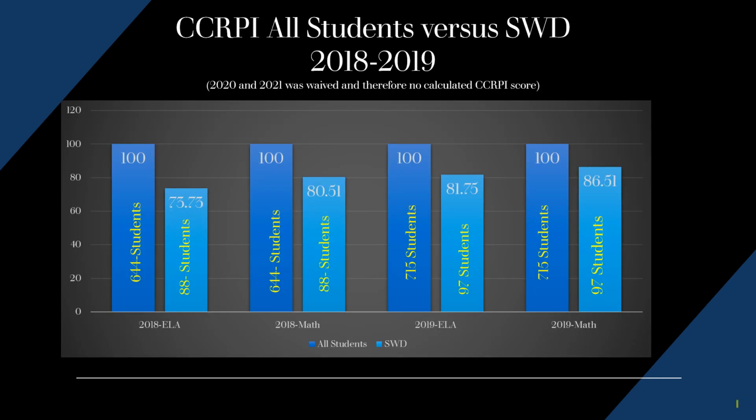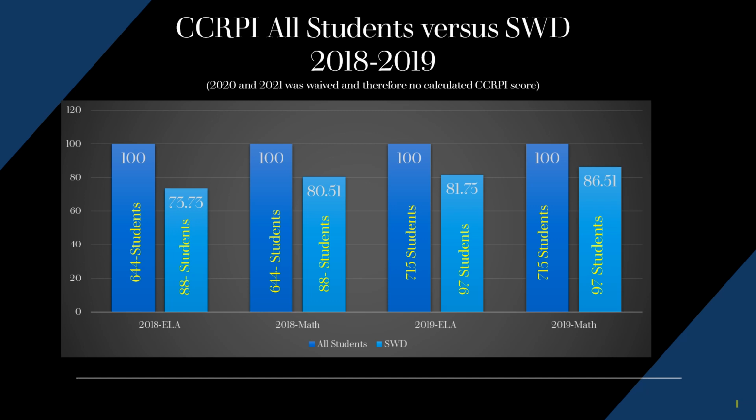As we review the following chart, we are looking at data from the year 2018 to 2019 in the areas of English Language Arts and mathematics as calculated by the CCRPI scores. You can see an academic achievement gap between students with disabilities and students without disabilities. The students without disabilities population scored at 100% according to the CCRPI index.